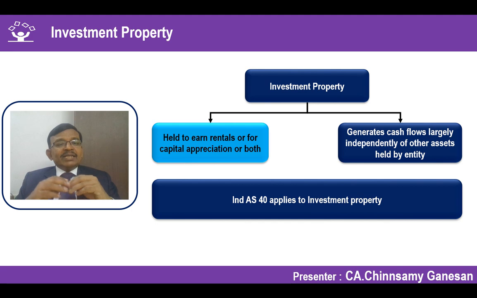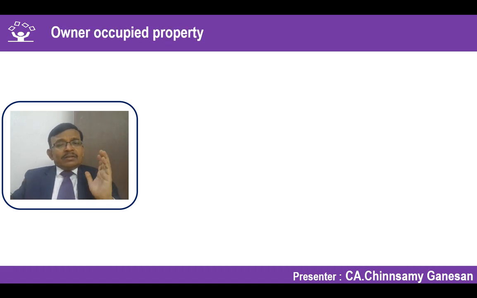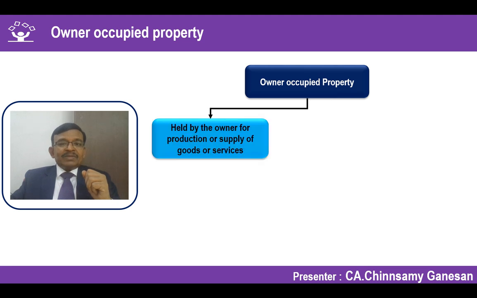Ind AS 40 is applied to this category of property held by the entity. Now, we have to differentiate investment property from owner occupied property. Accordingly, the definition of owner occupied property is also very, very important for our consideration. What is the definition of owner occupied property? Held by the owner for production or supply of goods or services. The moment I put this, immediately you will understand that this is nothing but the definition of property, plant and equipment as per Ind AS 16.